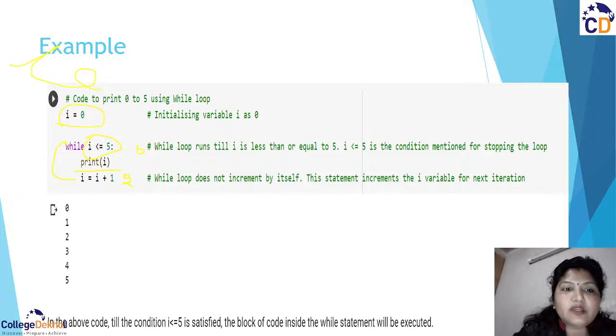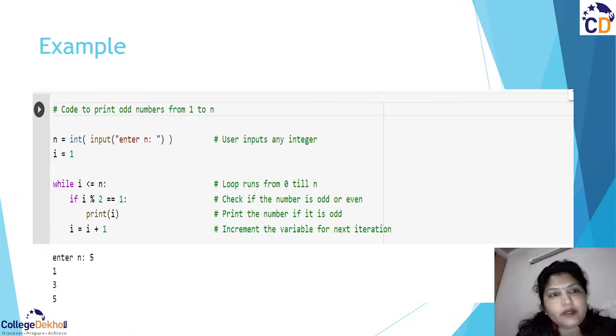And if you want to increase the units, like I have taken I is equal to I plus 1, you may take I equal to I plus 2, you may take I is equal to I plus 3. So it's up to you, right? How many steps you need to increment. By default it would be taken as 1 only, unless you mention it.